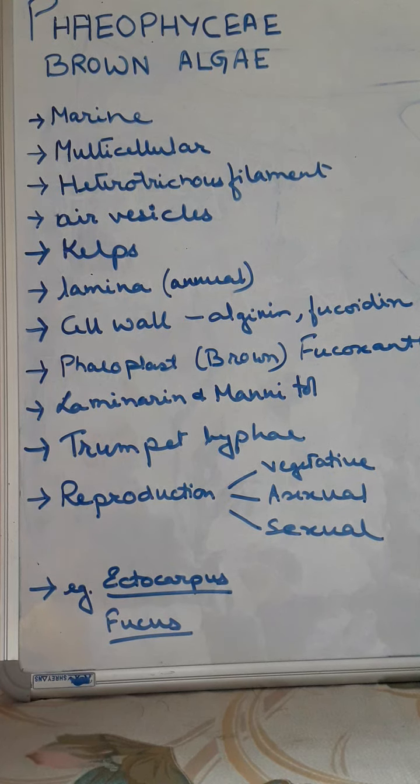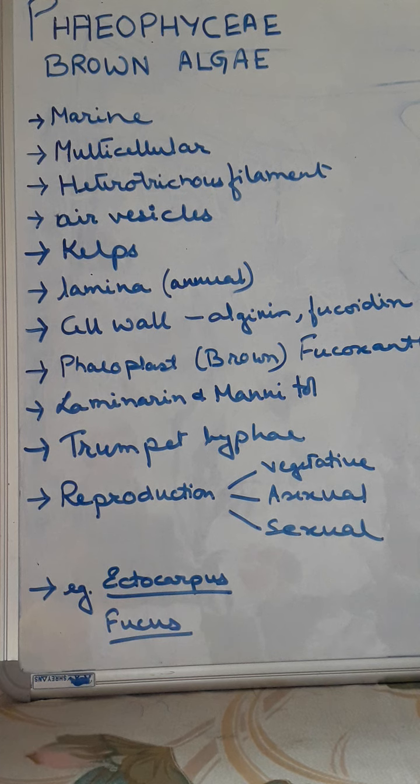Welcome everyone to the next part of the chapter Plant Kingdom, and let us continue with the part algae. That is the first thallophyta that we're studying. We have already studied the chlorophyceae, or the green algae, in our last class. So today let's start with the brown algae, or phaeophyceae.